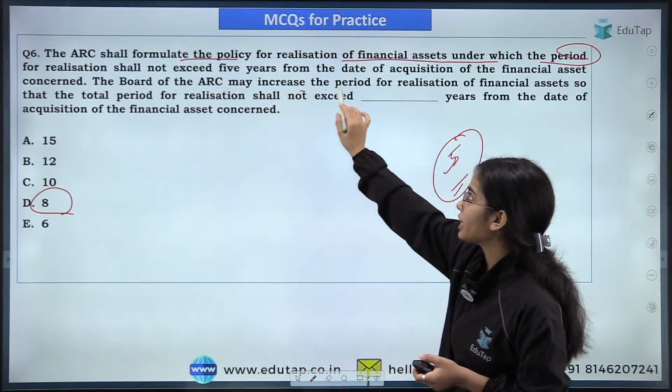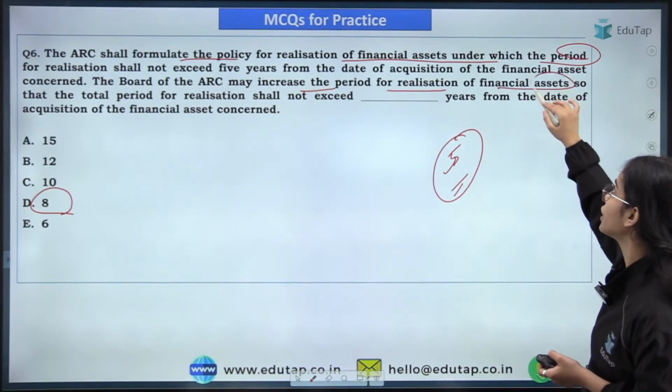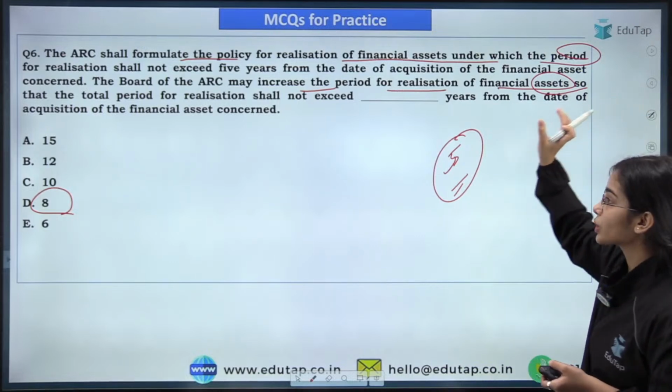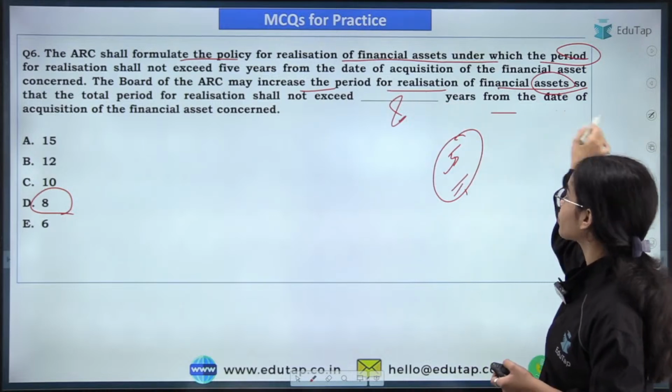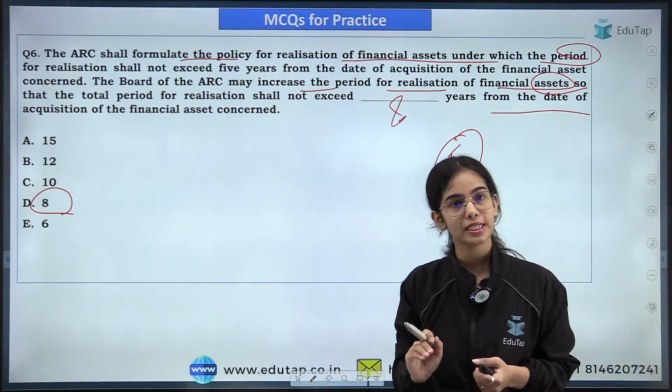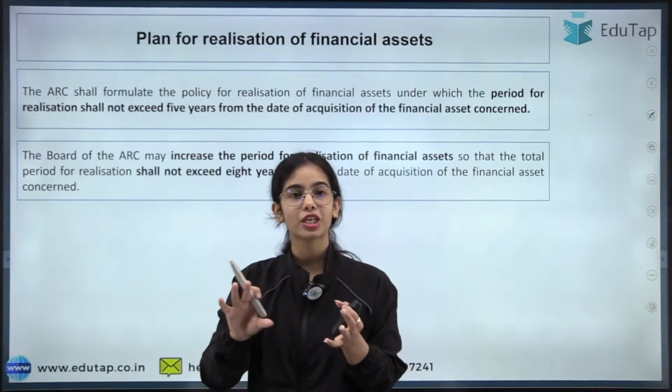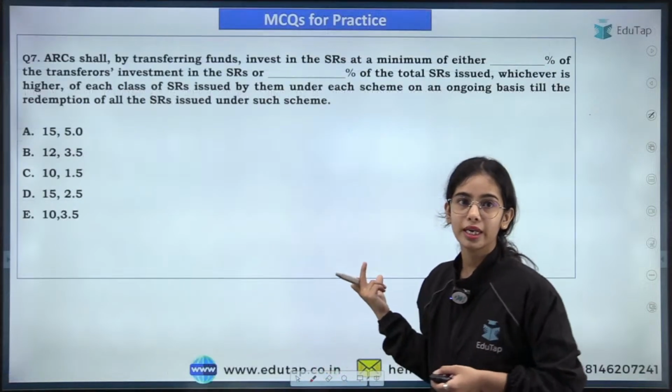The board of the ARC may increase the period for realization of financial assets so that the total period for realization shall not exceed 8 years from the date of the acquisition of the financial asset. So this is a simple question, but such kind of direct questions can come in the examination.